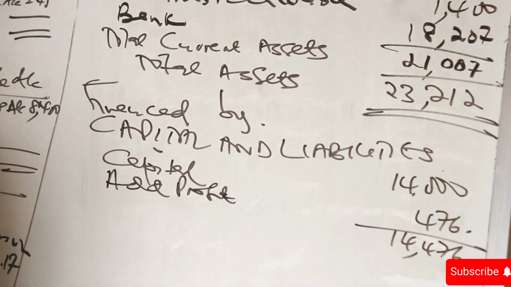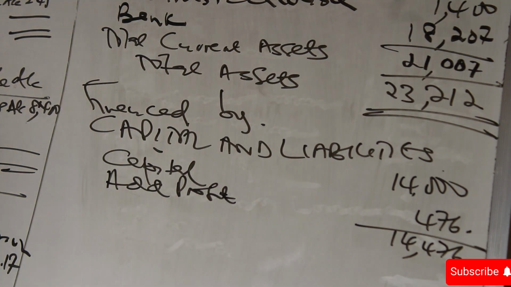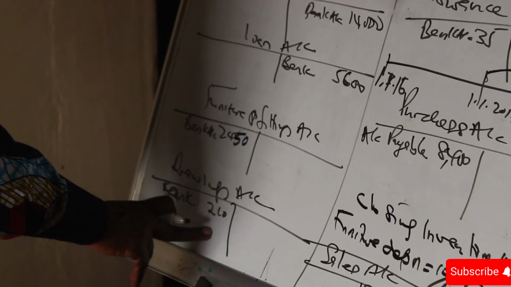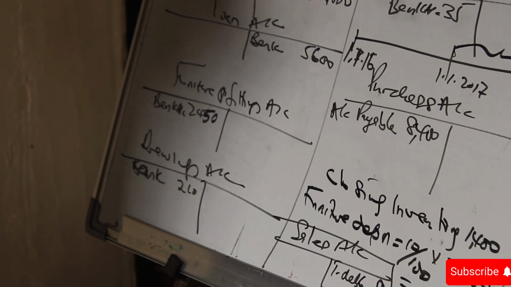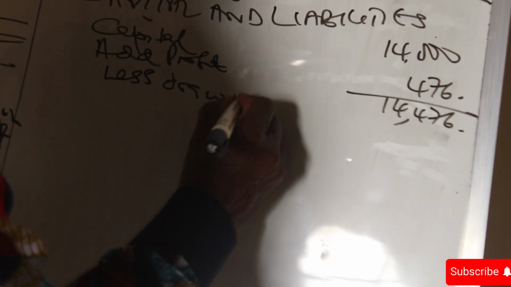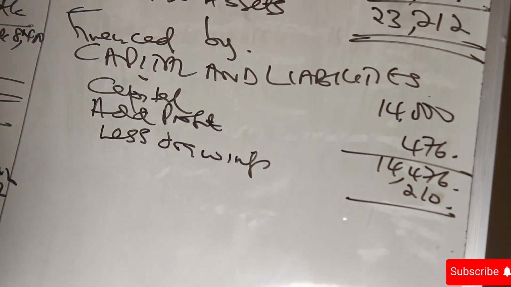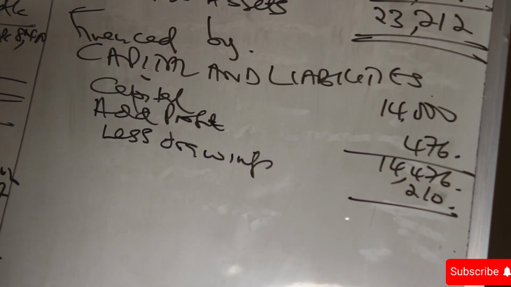Then we ask ourselves, did we have drawings? And we had drawings which amounted to 210. So we say less drawings, minus 210.